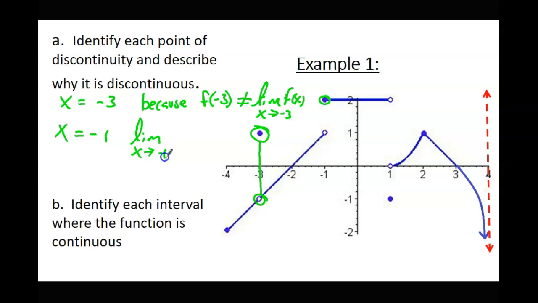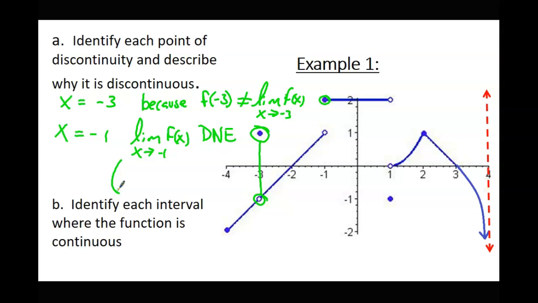Yeah, it's different from both sides. From the left, it goes up to 1, and from the right, it's 2. Okay. Well, only sort of. So you're half right and half wrong. So here's why you're half right. You're correct in saying that the limit from the right is 2, and the limit from the left is 1, right? But that means something. That means that the limit does not exist. There isn't one. So we could say the limit does not exist.